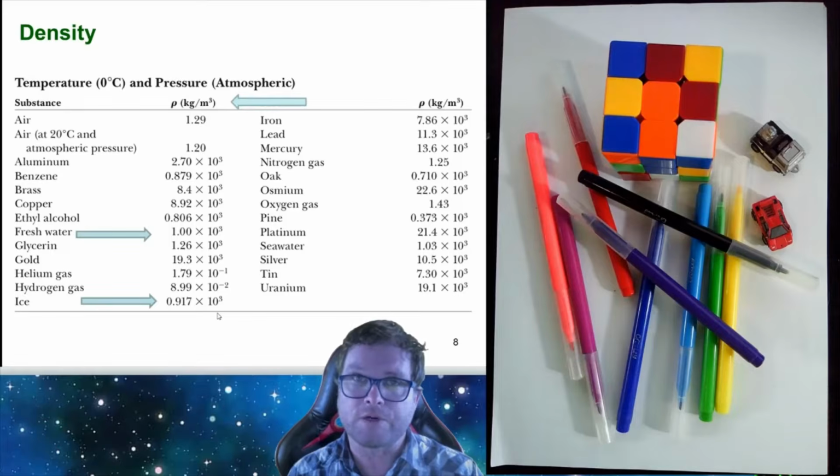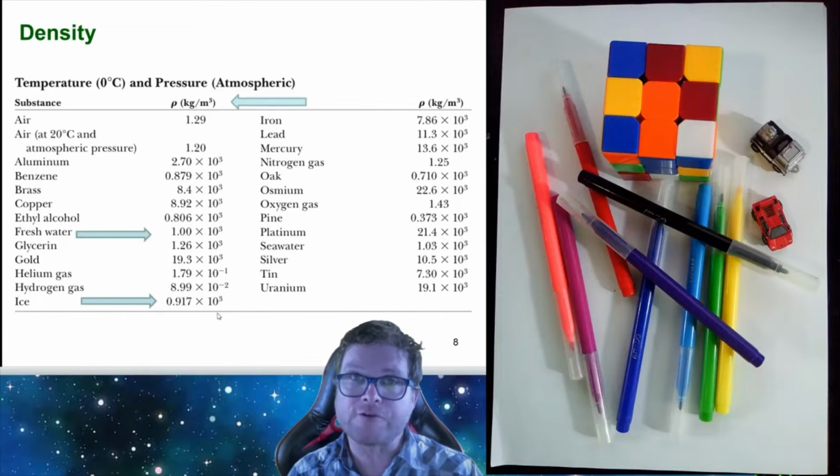The top layer of the pond would freeze and form a layer of ice. If ice's density was greater than water, that layer of ice would sink to the bottom of the lake. Then the top of the lake would freeze over again, and that layer would sink to the bottom. The process would repeat itself until essentially the whole lake would be frozen solid, and all the fish and animals in the lake would die. So that's what would happen if the density of ice was greater than that of water.